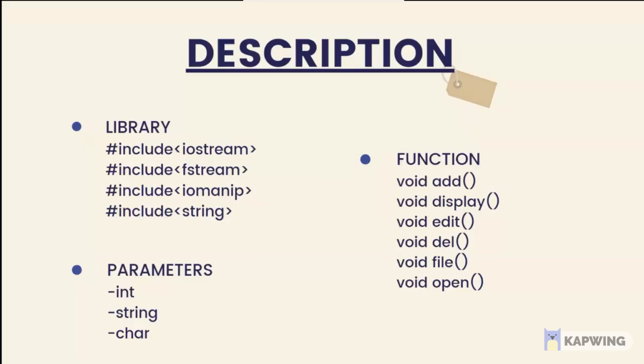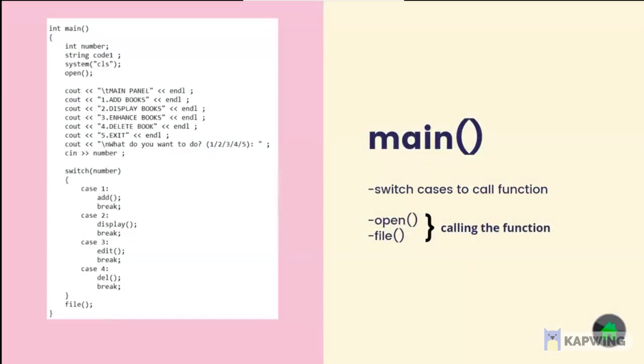For parameters, we only use 3 types, which are integer, string, and character. And for functions, we have 6 functions, which are add, display, edit, delete, file, and open. In the main function, we use switch cases to call all the functions. For example, if the user enters number 1, it will call the add function. Then if the user inputs number 2, it will call the display function. And the same goes for case number 3 and case number 4.